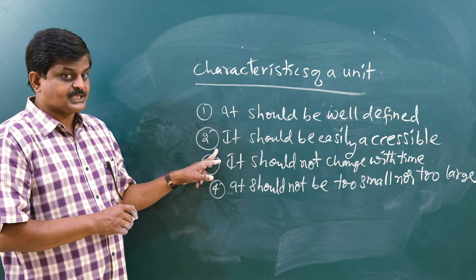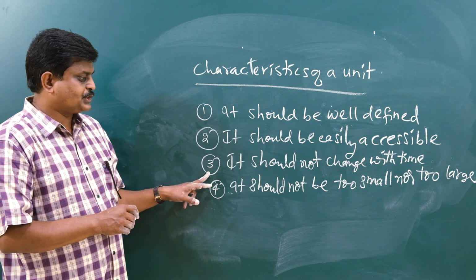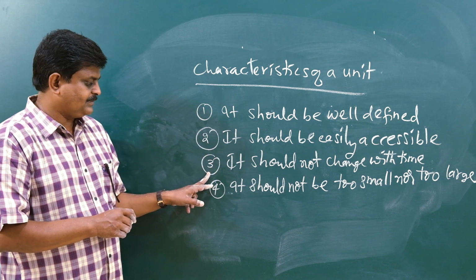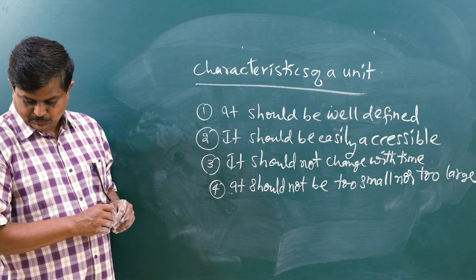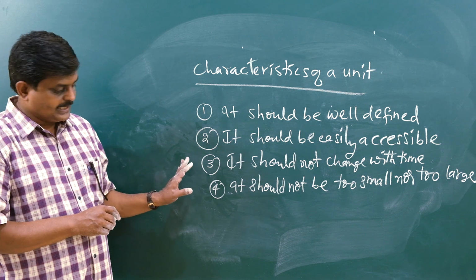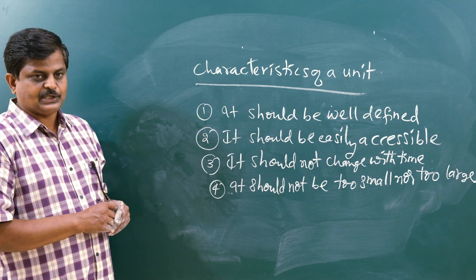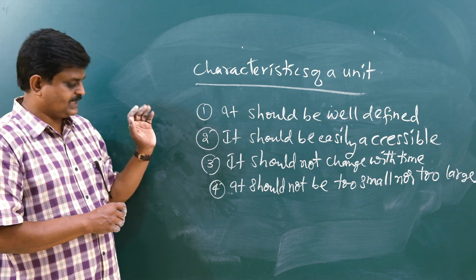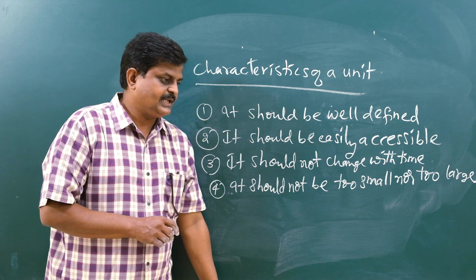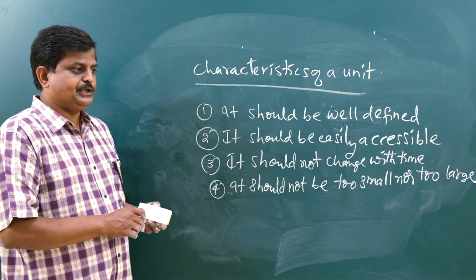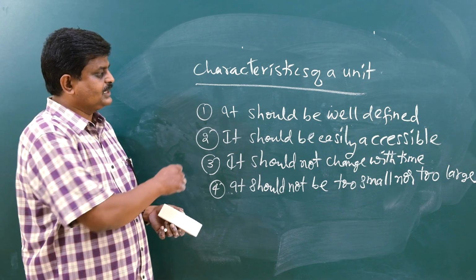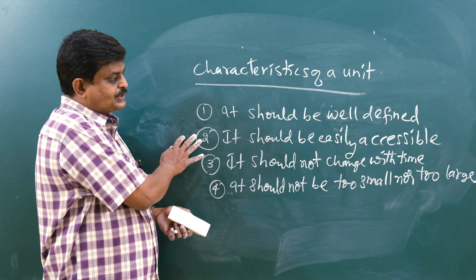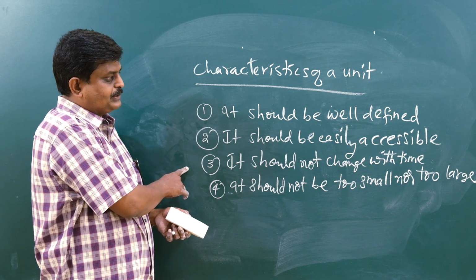It should be easily accessible. It should not change with the time. It should not be too small nor too large. And it should be reproducible also. So this is what the scientists have thought. Whenever they are planning a unit for a particular physical quantity, they do want these characteristics that unit must and should have.